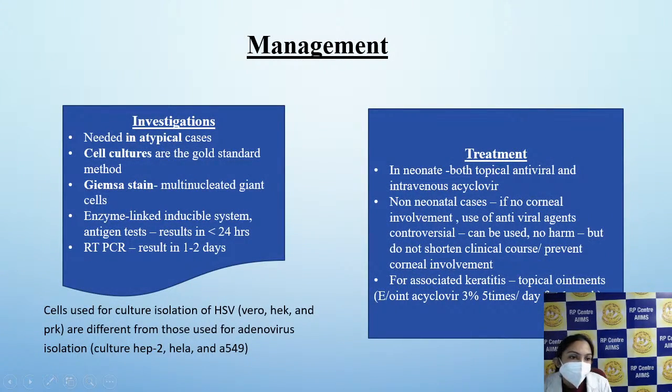If the case is atypical, we need investigations. Cell cultures are the gold standard, but we have to specifically mention the cells to be used, as the cells used for adenovirus and herpes simplex are different. So if we are suspecting HSV, we have to specifically mention to do culture with the cells for HSV. Giemsa stain and RT-PCR will give better results in a lesser duration, whereas cell culture will take time.